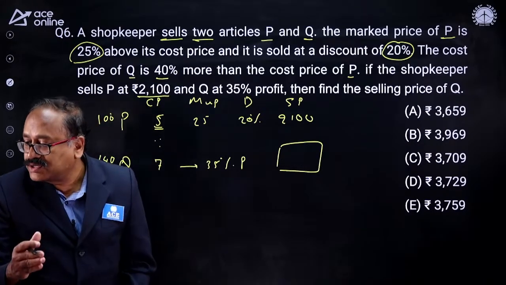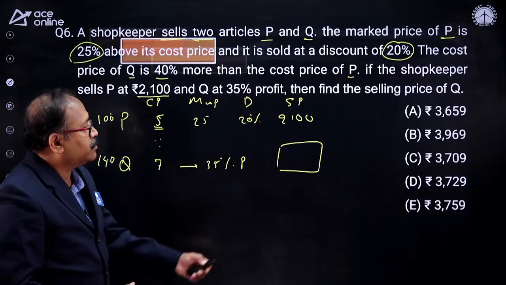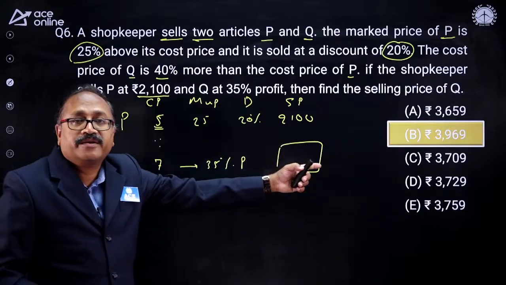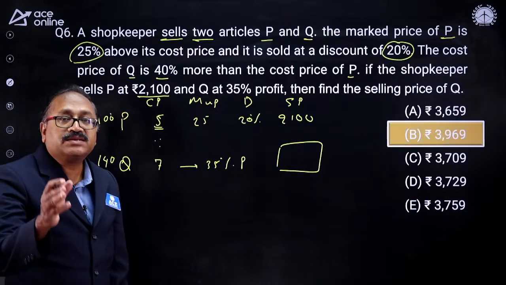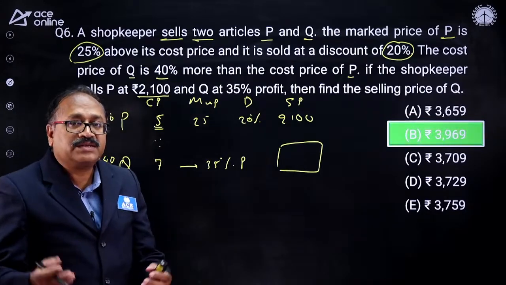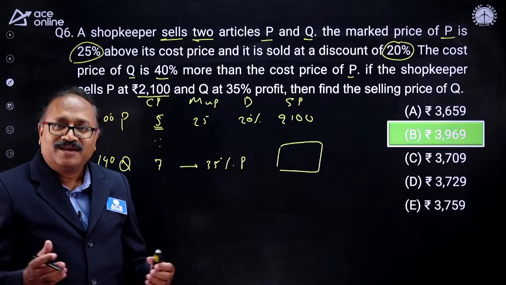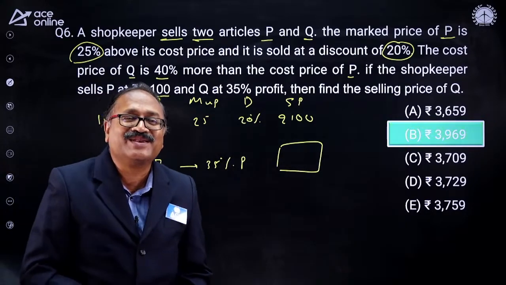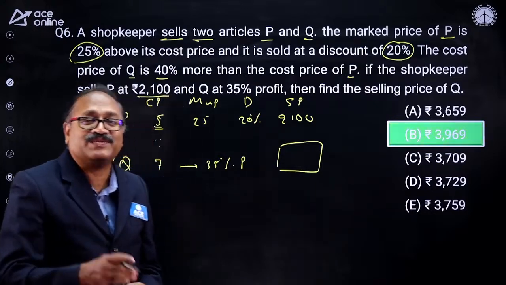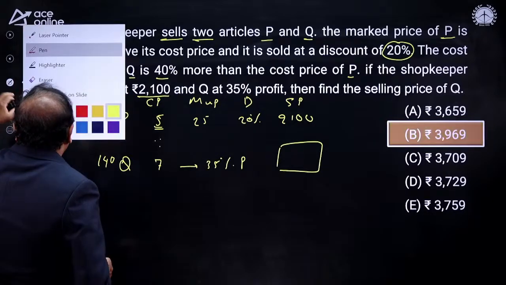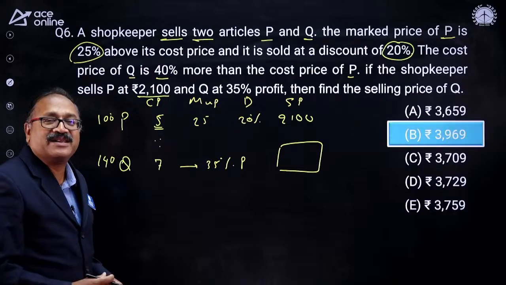Now let's check. Ram Kumar says 63969. That's right, Ram Kumar. That's right, sir. Well done. Your presence on the board, Ram Kumar, is very exciting and inspiring for other students who are watching live and who will watch later also. So it's very good, Ram Kumar. I humbly request you to please keep attending the class. Your presence will inspire others.